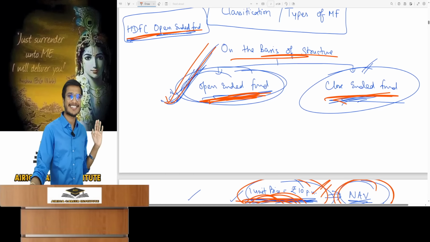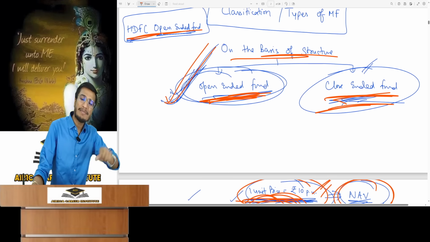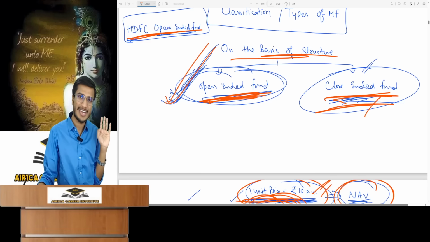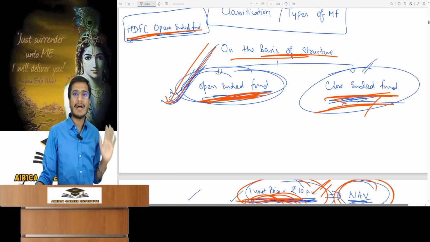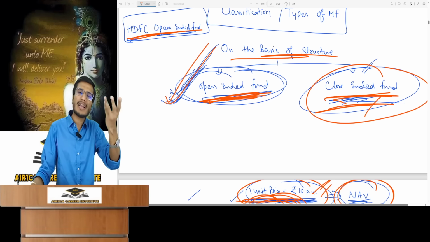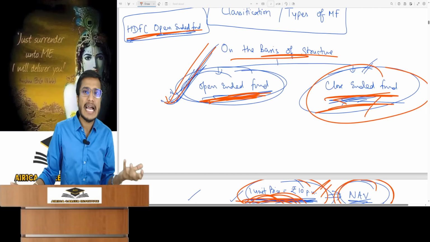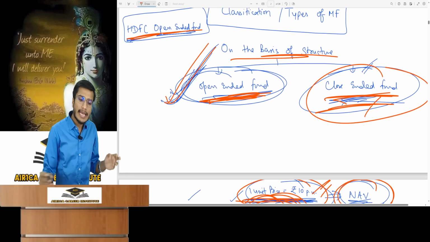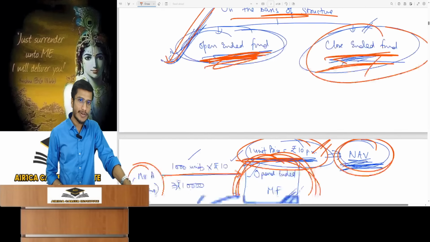Buy and sell it. It's the same method, and here its units price will also come from demand and supply. Because it is listed in the market, the buying and selling will happen at demand and supply price. The units price will be determined by demand and supply, and all the transactions will occur at that price. So a close-ended fund is just like shares, just like a normal company. That's why close-ended funds are not treated like mutual funds, so people don't set them up in the market. It's like a normal company. You generally get open-ended funds. This was the first classification of a mutual fund.